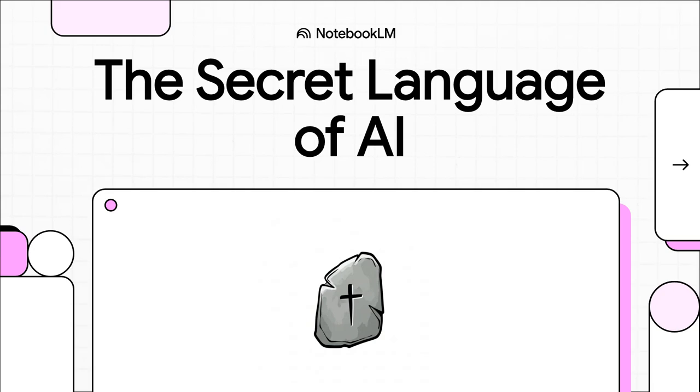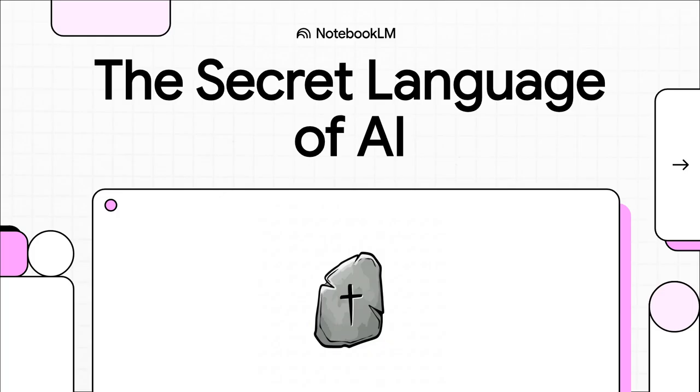Have you ever tried to get an AI to do something and it just doesn't work? You know it's powerful, but getting it to respond perfectly every single time can feel impossible. Well, it turns out there's a secret language that unlocks all of that power. Today, we're going to crack the code on what are called chat templates.